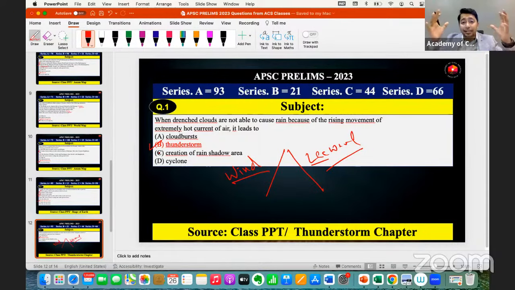when they get drenched, when they come to a saturated point, when they're not able to give the rain, then the charged particles which are inside the large clouds will create the lightning. And when they create the lightning, after that, they will create the thunder. And when they create the thunder, after that, we will be able to see the heavy amount of rainfall. So here the answer will be thunderstorm, right?